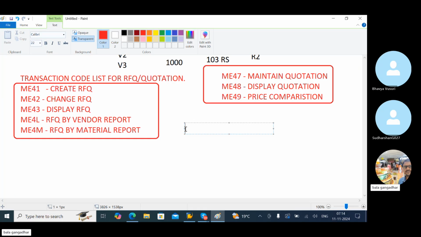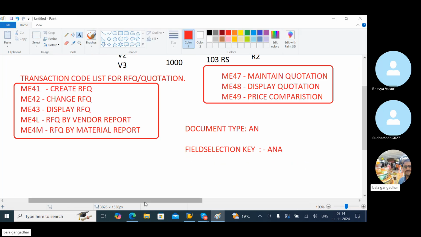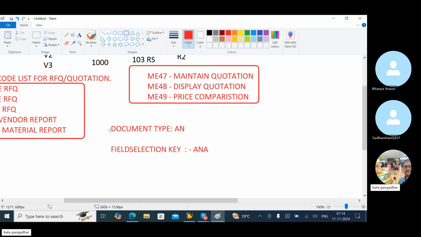How to maintain it? Here the document type is AN, and the field selection key is ANA.